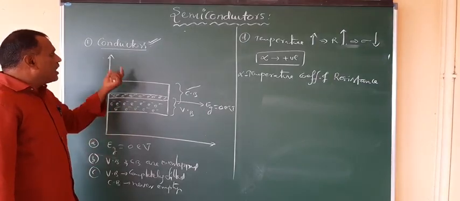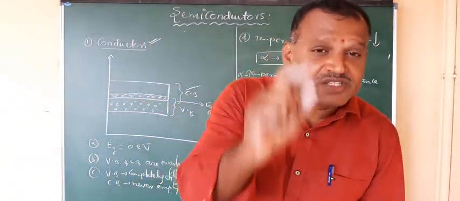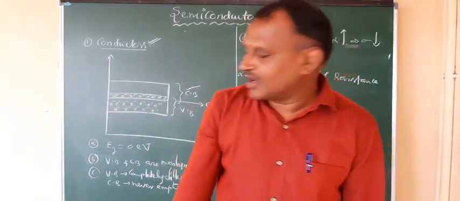So this is about the conductors. Why do conductors have this property? Because they always possess electrons in the conduction band. The conduction band is never empty.